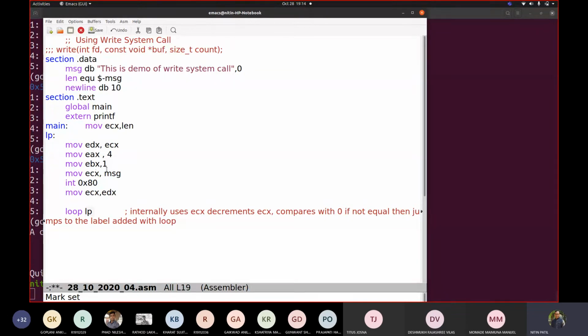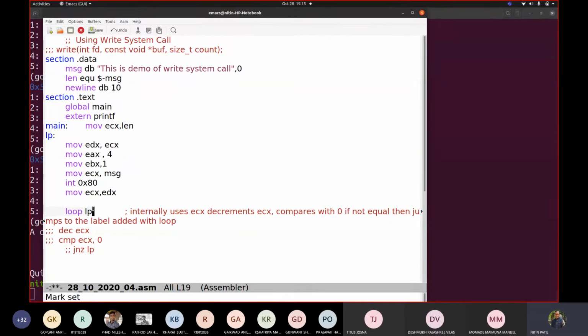So this ECX we are copying, but how can we achieve the same thing? We could have written this like this. For example, I could have written decrement ECX, again, CMP ECX, 0, jump not 0 to LP. These three instructions, decrement, CMP and JNZ, are replaced by this loop LP.